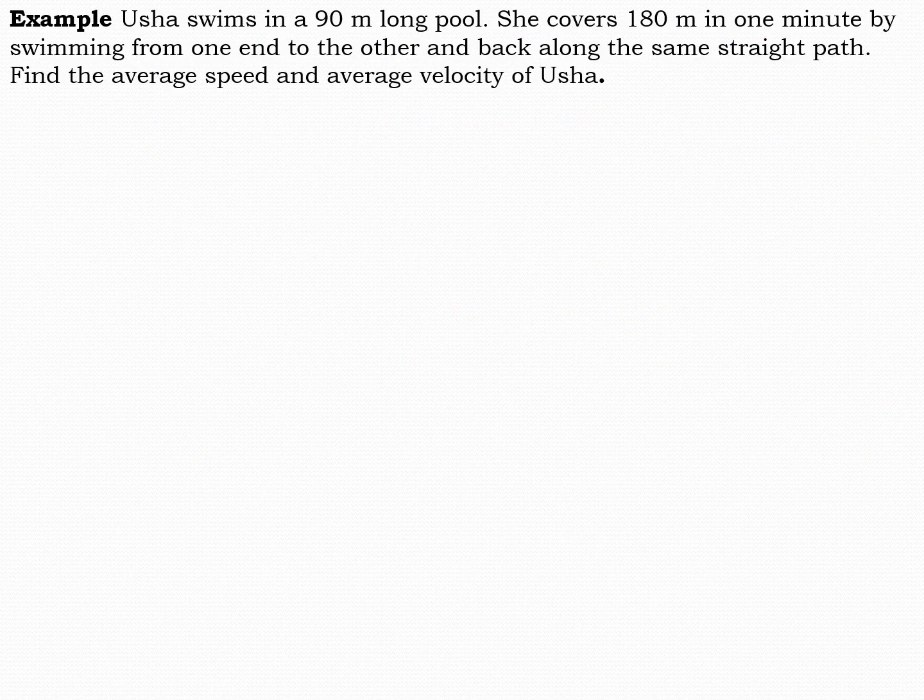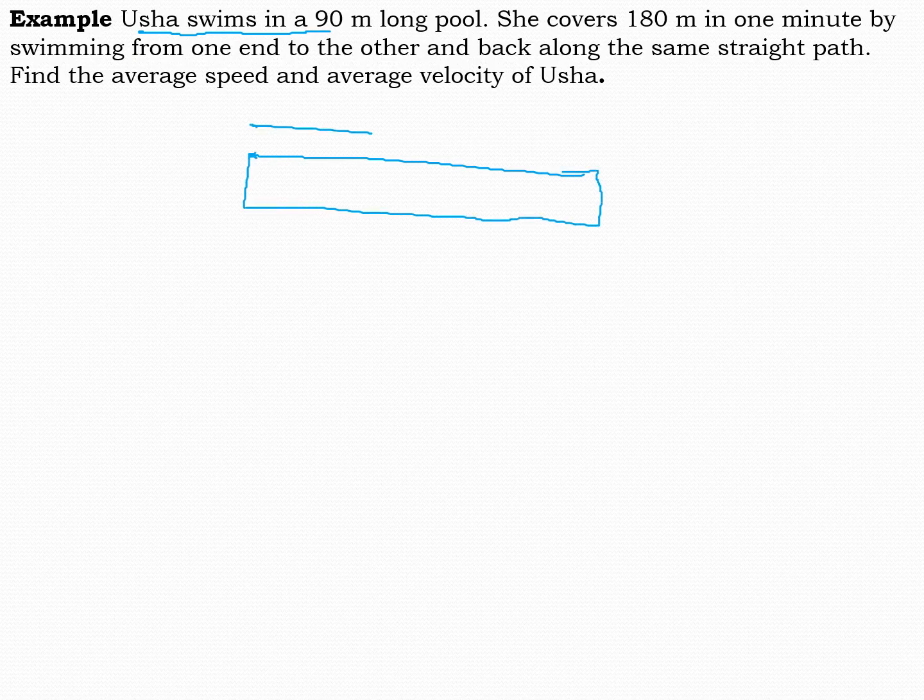Now, let us talk about an example. Usha swims in a 90-meter long pool. Let us say this is a pool, and the length of the pool is how much? 90 meter. She covers 180 meter in 1 minute by swimming from one end of the pool to the other and back along the same straight path.